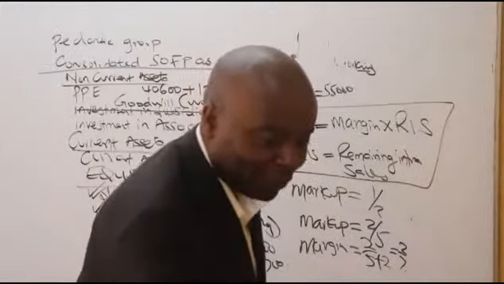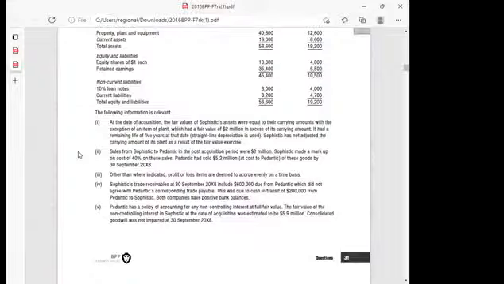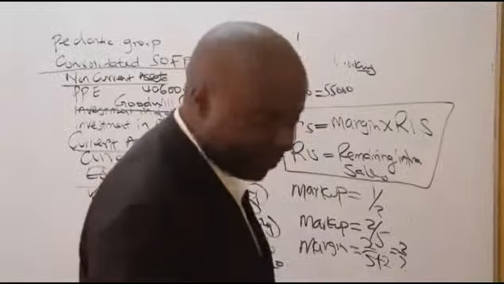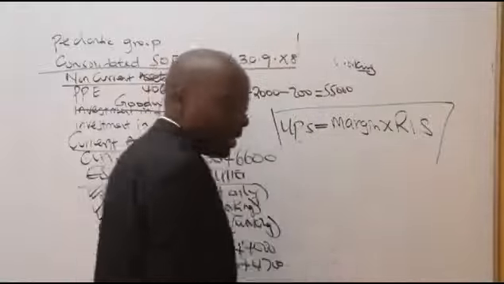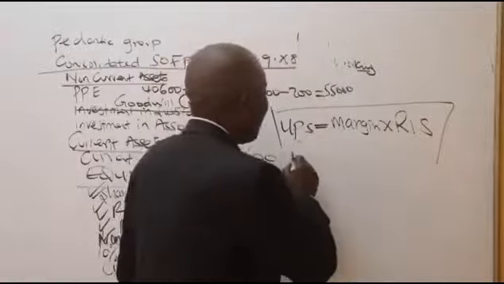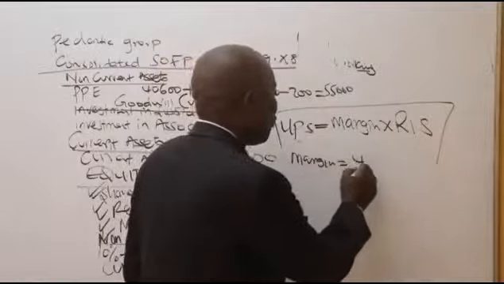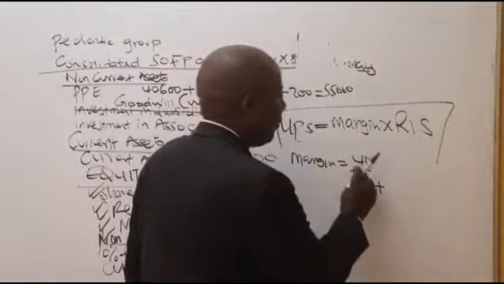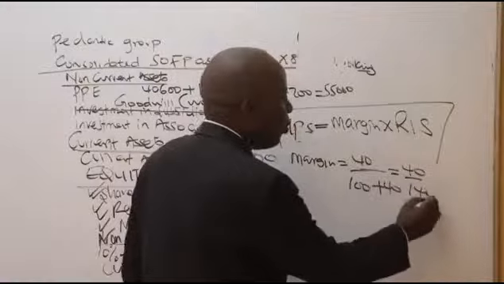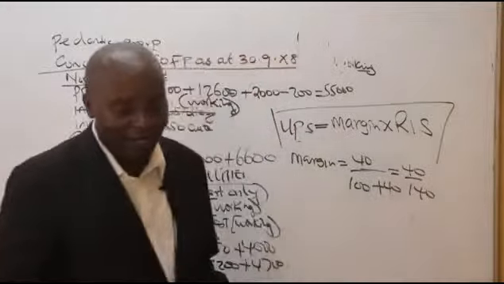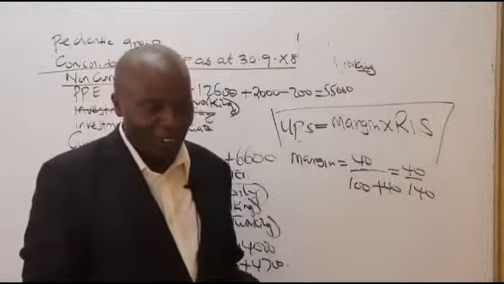Ladies and gentlemen, this is a nice examiner. Even though I said he was a foolish examiner, I was lying to you. He is a nice examiner because he has given me a free mark here. He said Sophistic made a markup of 40%. So what does that mean? First of all, I have to get the margin. If markup is 40/100, then margin will be 40/100 plus 40, which gives me 40/140. Is that okay?